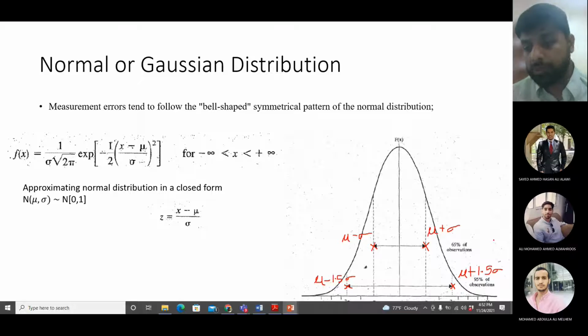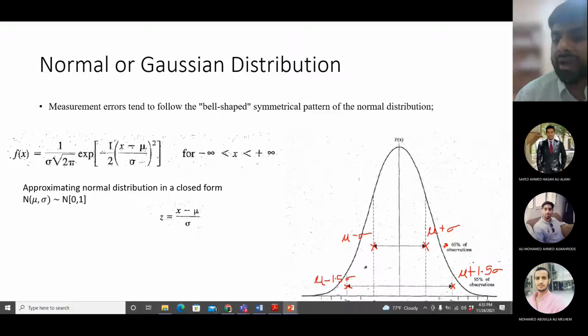Okay, for any normal distribution, this first range, mean plus minus standard deviation, contains 65% of all values. And the second range contains 95% of all values for a normally distributed variable.